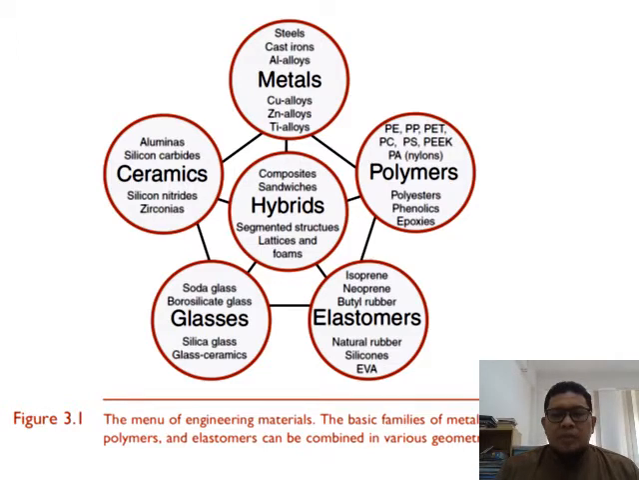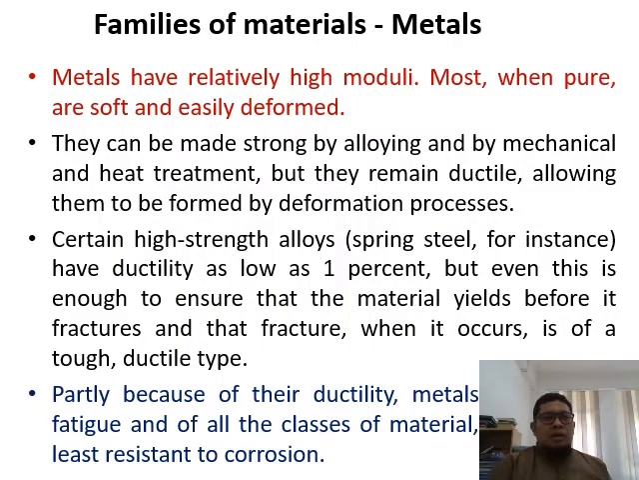So all these materials have different properties, different processing routes, and different applications. But the first family of materials is metal. As you already know, metals have relatively high modulus. I think what the slide is trying to say is that the material has a high tensile modulus and so on.